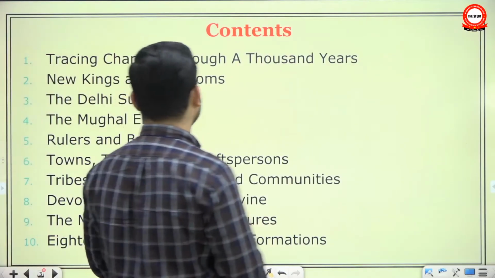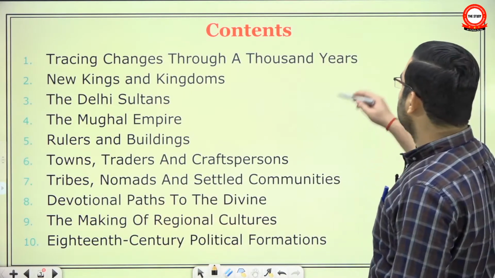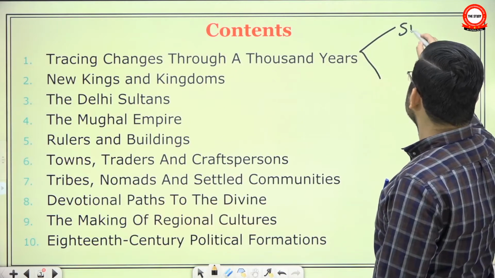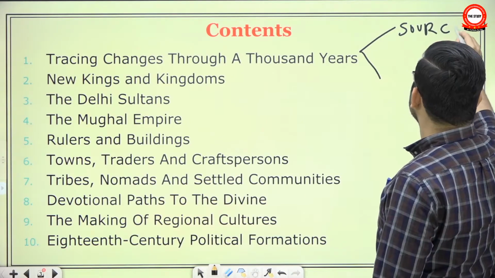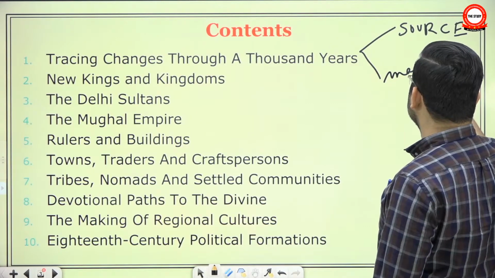So first look at the contents of this NCERT. See, in the first chapter we looked into the changes through 1,000 years. We looked at two things: A, the sources for studying the changes, and B, some major trends that will be visible throughout the medieval period.